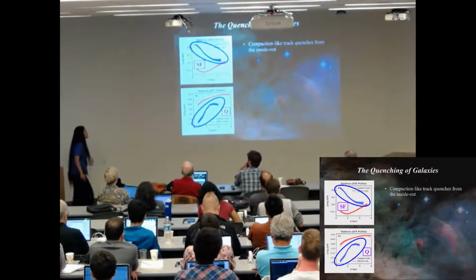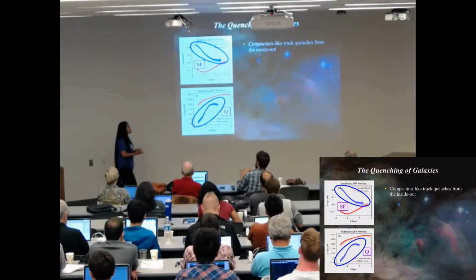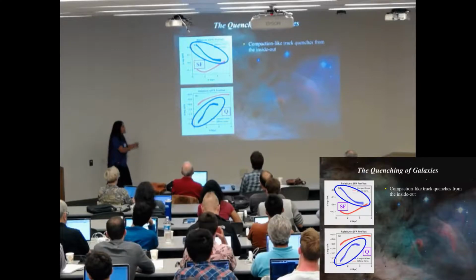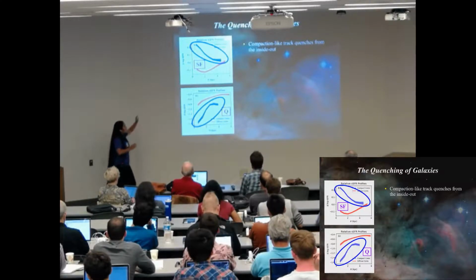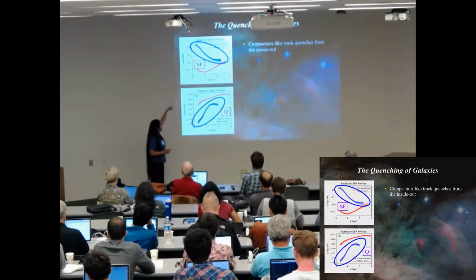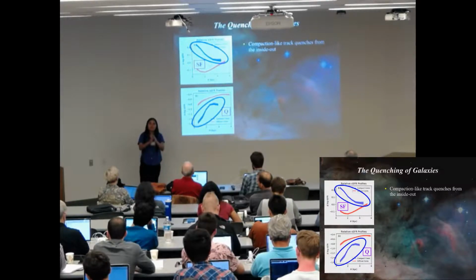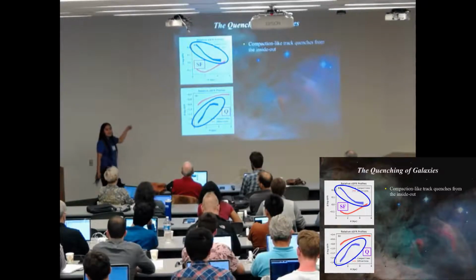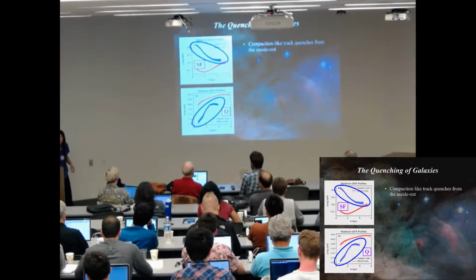So let's look first at the galaxies that are compact. So the compact cores, the ones that we're expecting are on the compaction-like track. What you can see here is that they're quenching from the inside out. First they have an enhancement of SSFR in their centers, and then they have a complete, faster drop of SSFR in their centers. So they're quenching from the inside out.